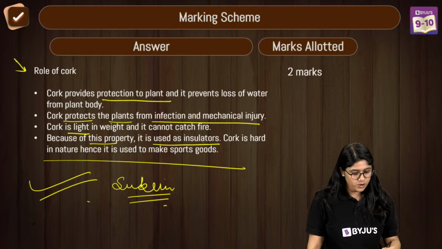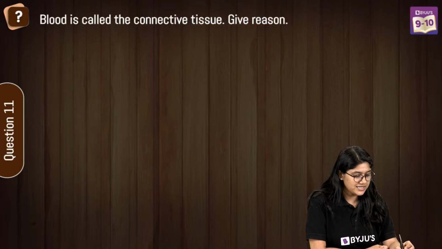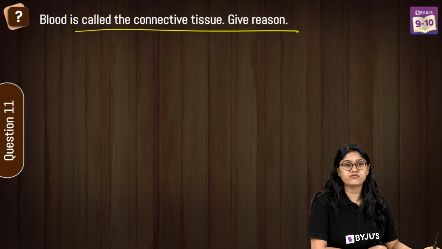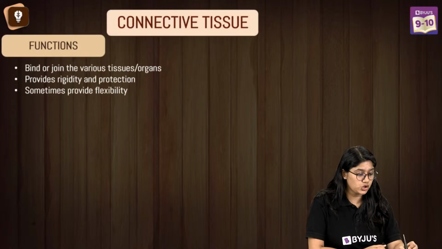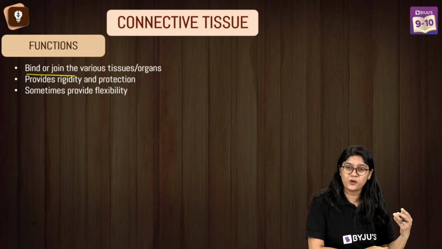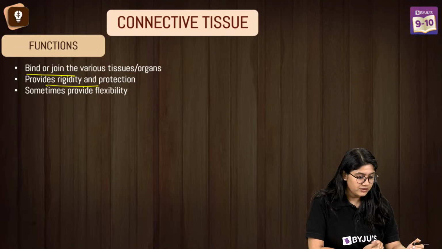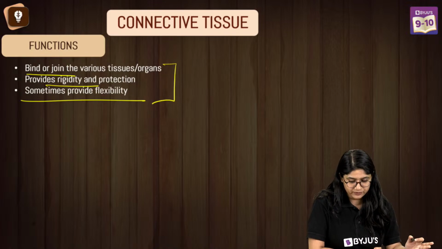Okay. Let's move over here, everyone, and let's see question number 7. Blood is a connective tissue. We have to give the reason for it. Why is blood a connective tissue? We all know that blood is a connective tissue because it joins and binds throughout the body. It carries various materials throughout the body. So it's kind of connecting, right? So over here we can mention that in general.